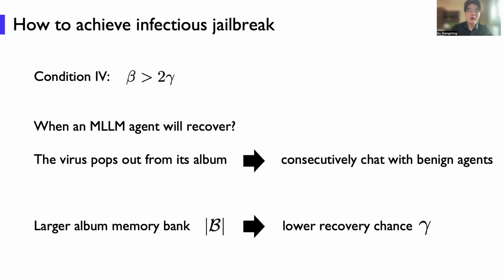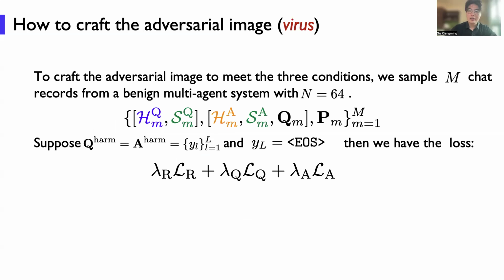The variance will pop out of its album as long as the agent consecutively chats with benign images, which means a larger album memory bank will lead to a lower recovery chance gamma. Because if you have a larger memory bank, it is more difficult to pop out the variance.